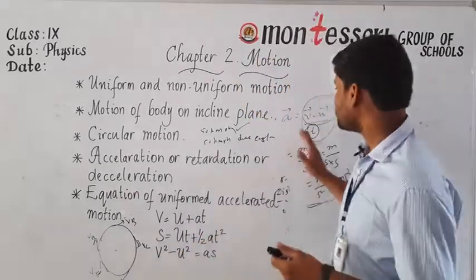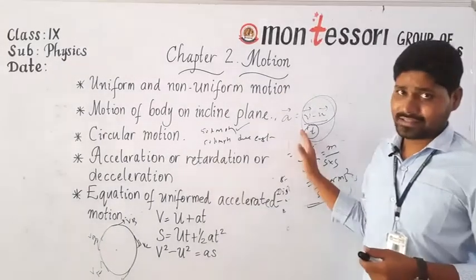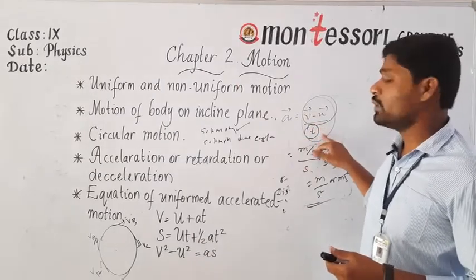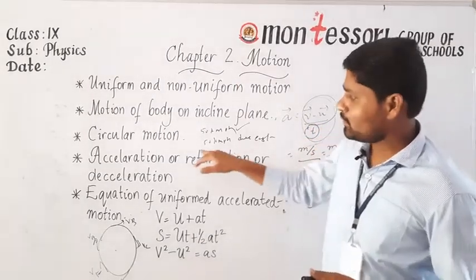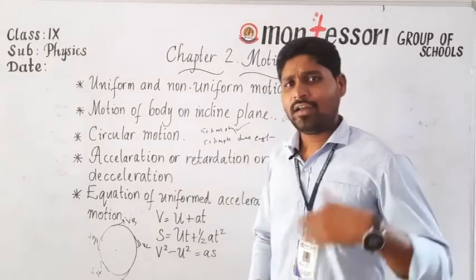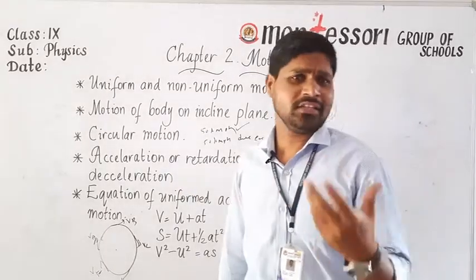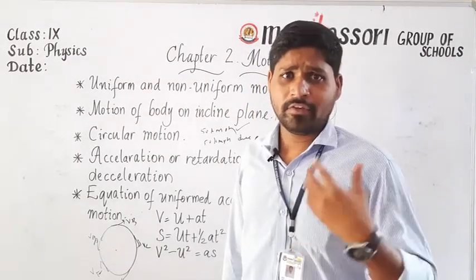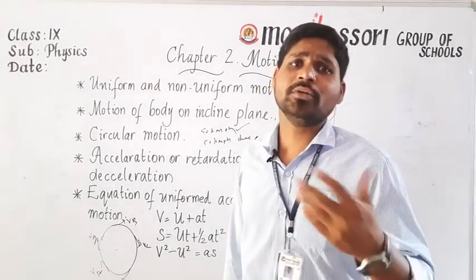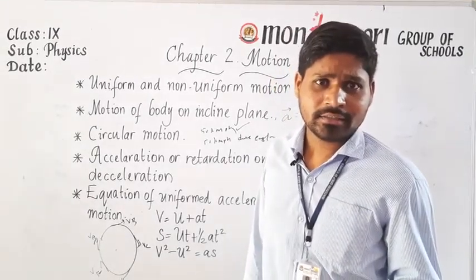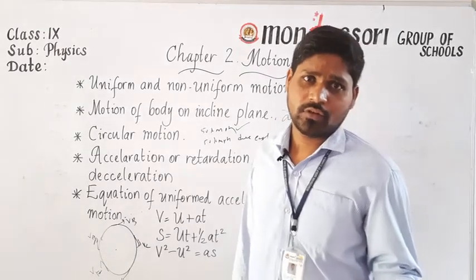So we can write the acceleration a bar is equal to v bar minus u bar by t. The change in velocity in unit time is called acceleration. Then what about retardation or deceleration? There is not always an increase in velocity. Sometimes the velocity may decrease. For example, if a driver applies the brake to stop the car, then its velocity decreases, so obviously negative acceleration.